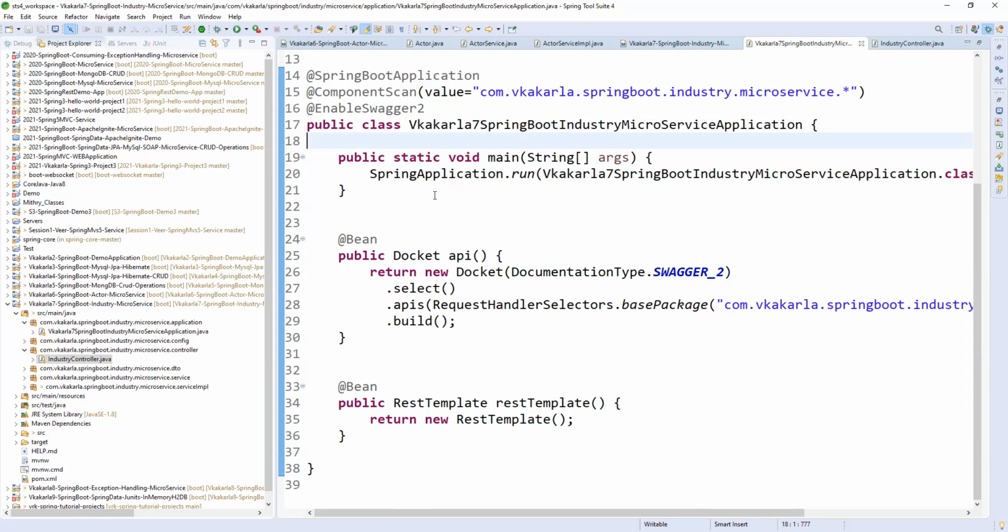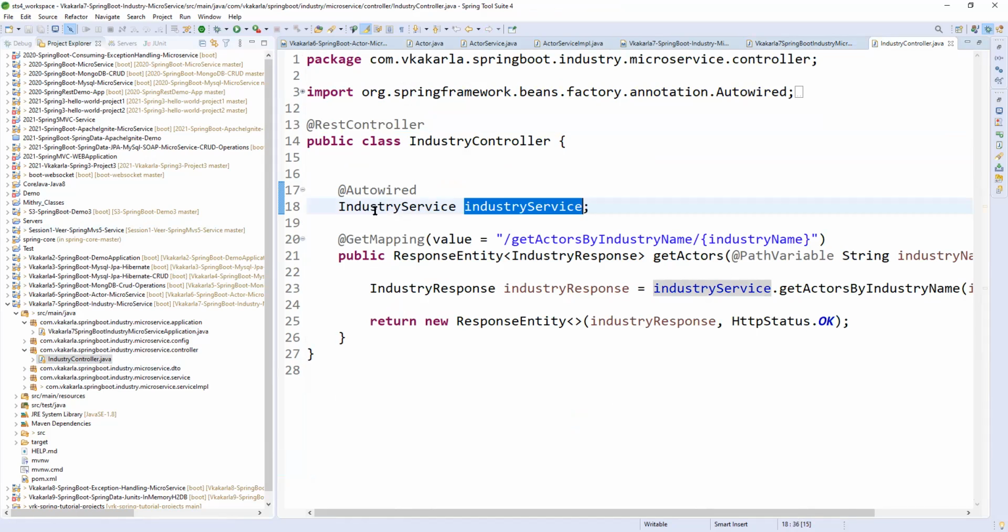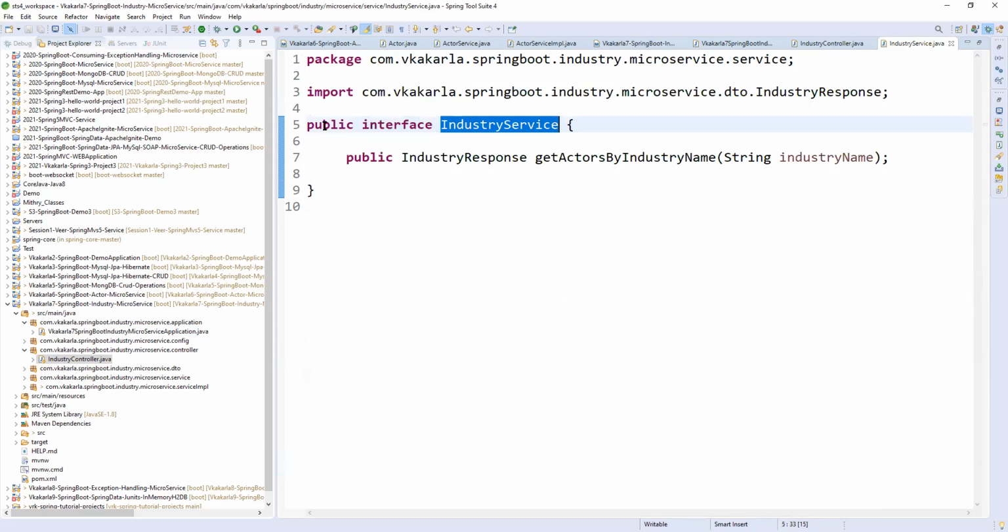Instead of auto-wiring, you can create the object. So coming to industry controller, here is the REST controller, and here I'm using this auto-wire, right? The industry service should be a Spring component, by defining some annotation related to the Spring framework.